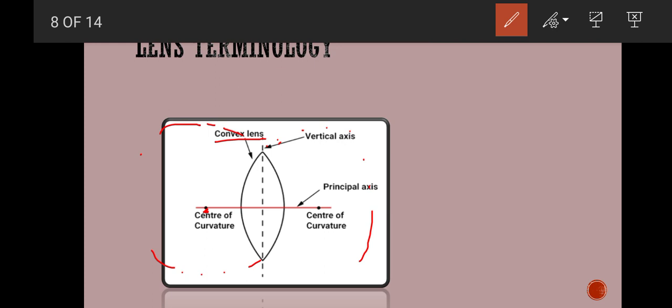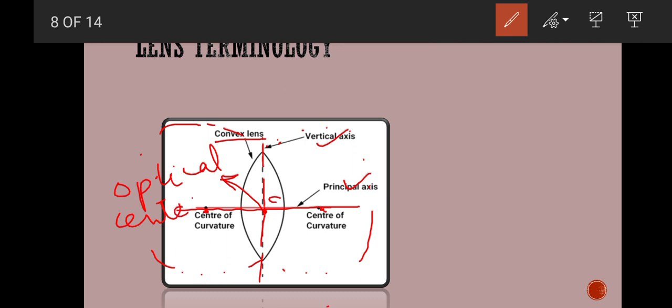It will be on both sides, and the line joining these two centers will be its principal axis, and this is the vertical axis of the lens. This point is represented by C, and it is called the optical center of the lens.